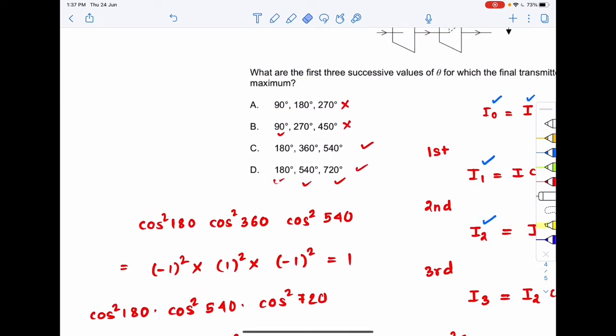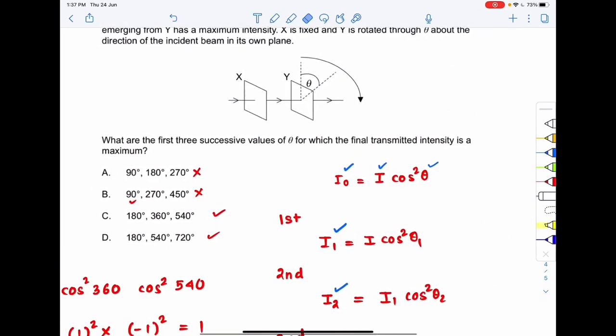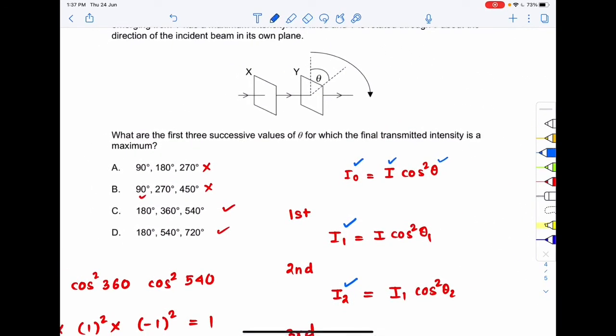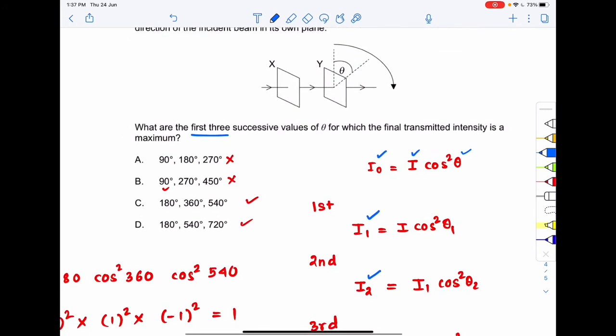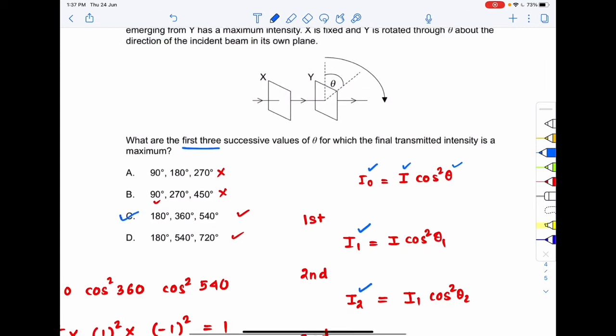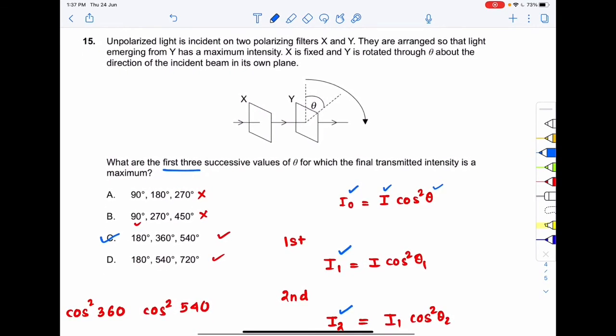But now read the question carefully. They are asking what are the first three successive values of theta for which the final transmitted intensity is maximum. First three. For option C, this is 180, 360, 540. But for option D, this is 180, 540 and 720. So they are skipping 360, but for 360 also we can get the correct option, right? So the first three values will be 180, 360 and 540. So the correct option to question 15 will be option number C.